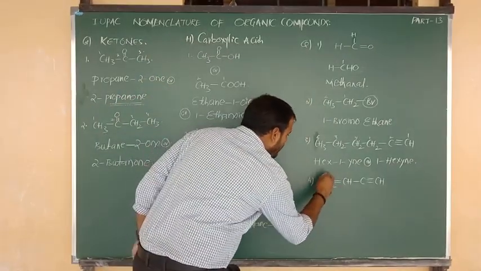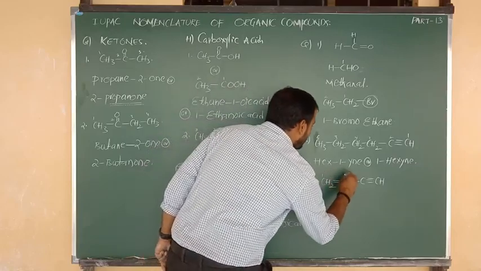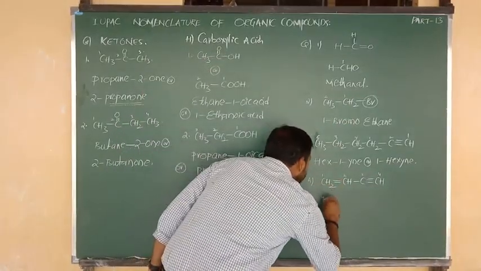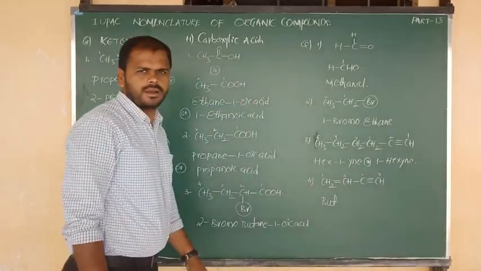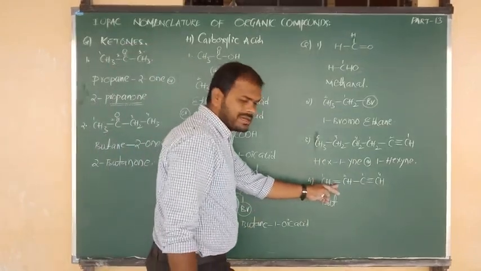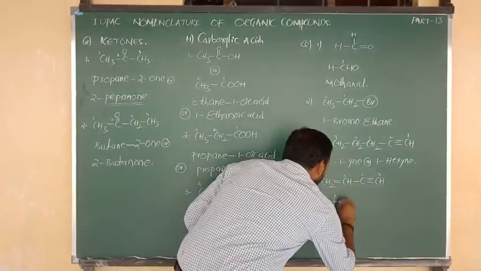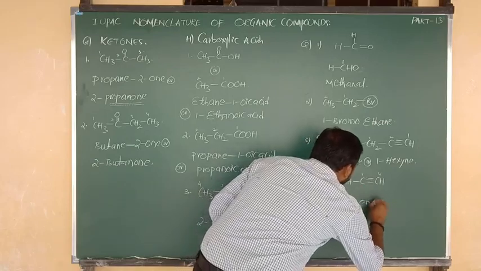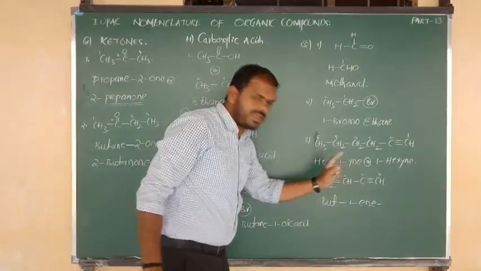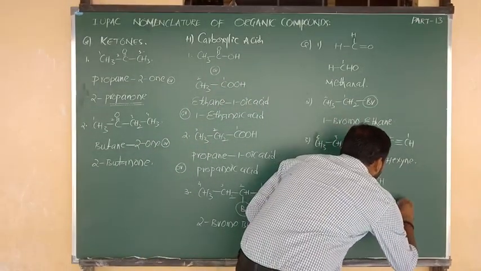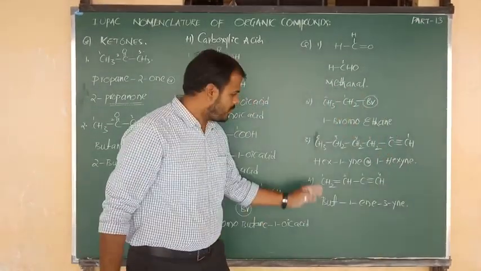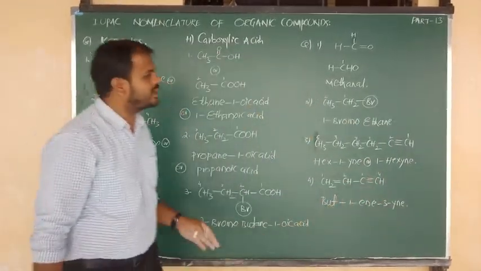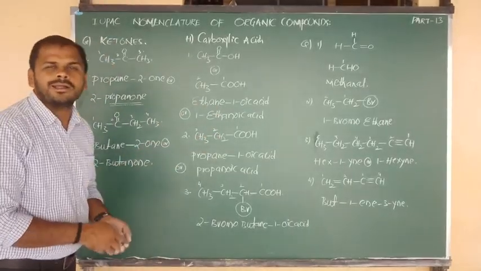This one you should keep in your mind. So here this is the double bonded carbon. It will get first priority. Now for number 2, now for number 3, this is number 4. So total 4 carbons means we can say but is the root word. And double bond means ene present after 1. So we can say 1 but, 1 ene, and triple bond after 3. So we can say 3 yne. This is your IUPAC name: but-1-en-3-yne.